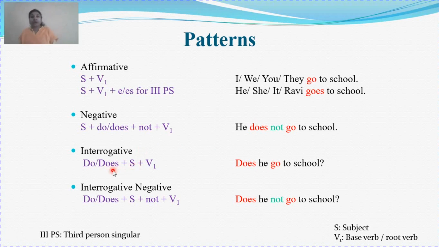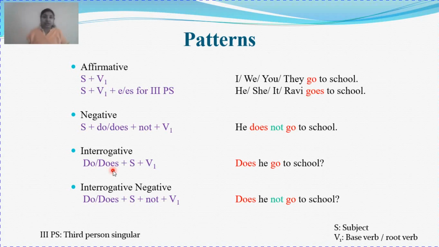Inversion of subject and verb. In an interrogative sentence, the verb always comes before the subject. So your interrogative sentence begins either with a WH word or with an auxiliary verb. Here we are going to use only auxiliary verbs to begin the sentence.